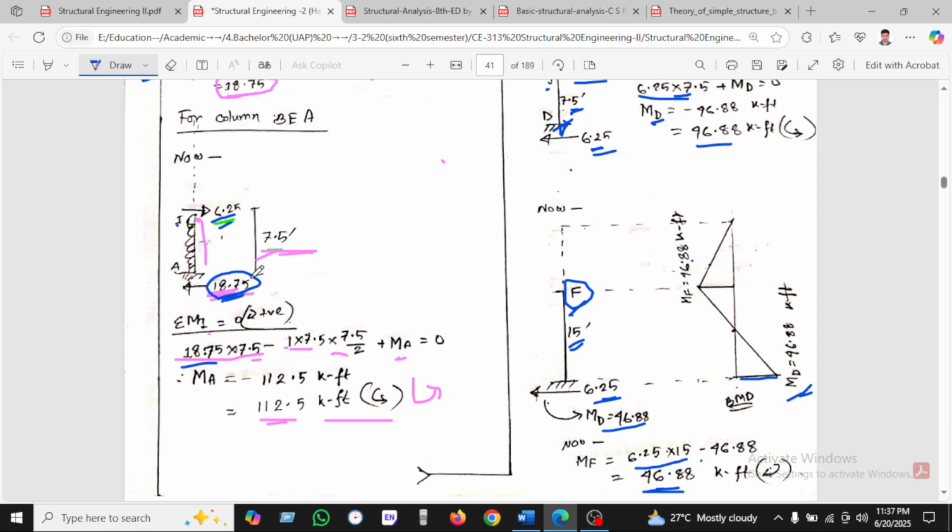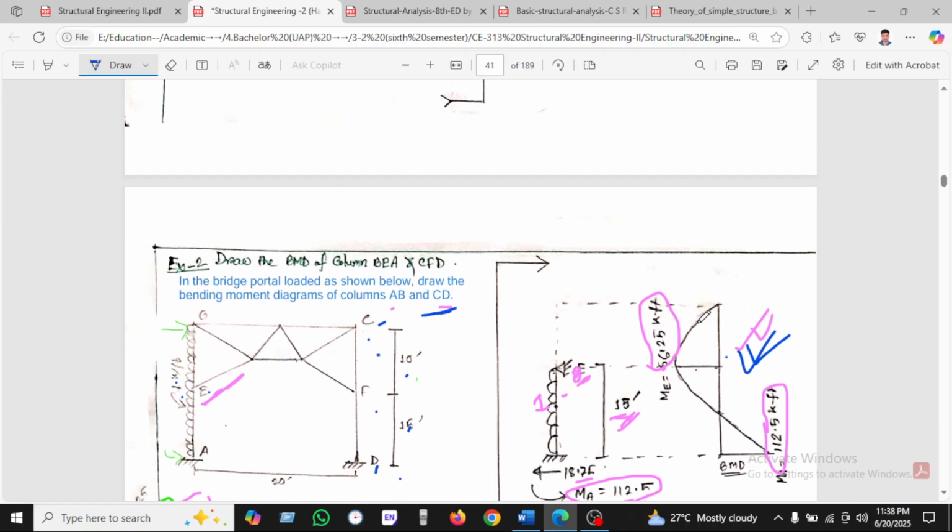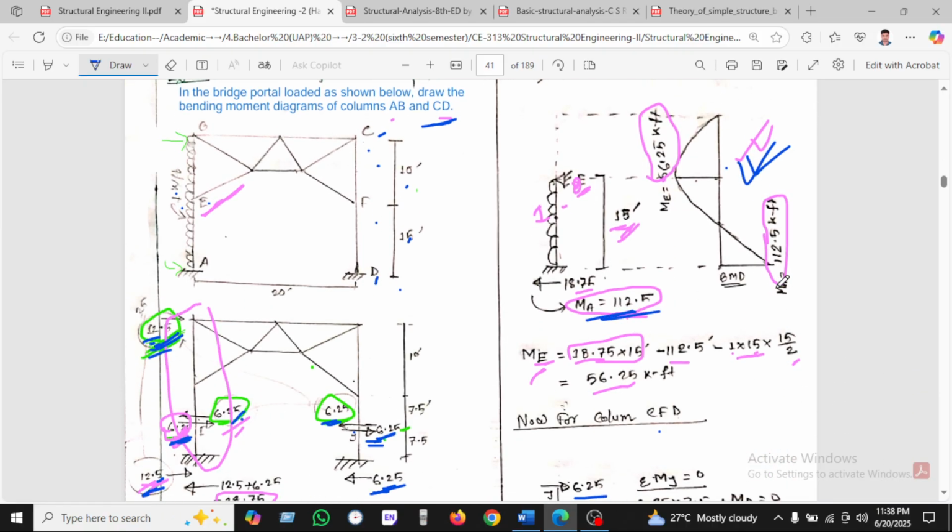This is the force, and we know the force into perpendicular distance is the moment. So 18.75 into 7.5, and 1 is the UDL load, and 7.5 is the length, and 7.5 by 2 as it is the UDL load and the moment. After the calculation we found the moment at point A, which is 112.5 kip per feet. It is acting anti-clockwise. So we found here anti-clockwise 112.5.